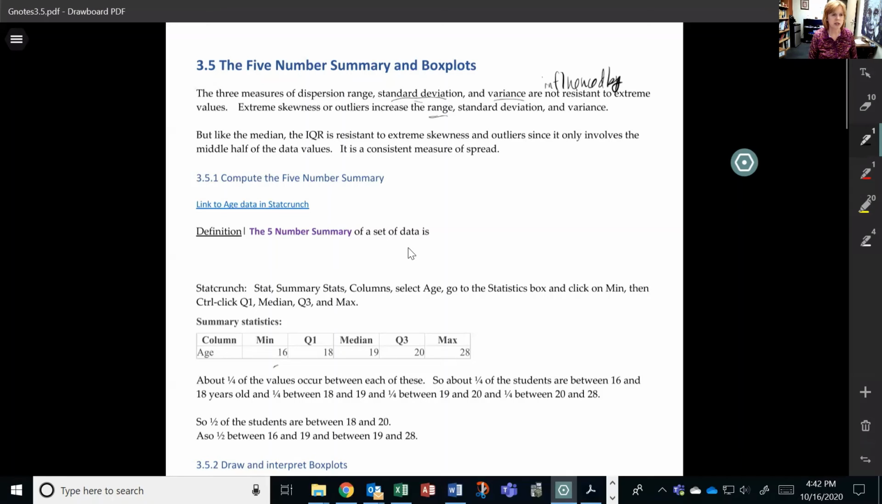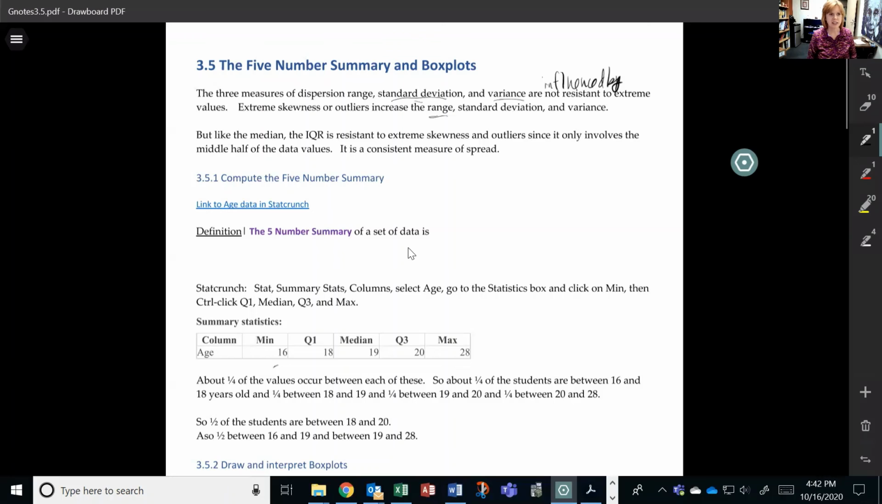But the interquartile range is IQR, which is Q3 minus Q1. It's the middle half of the data. It's that range, how far apart that is, and it's not affected by that. All right, so we call that resistant. Like the median, the IQR is resistant to extreme skewness and outliers.